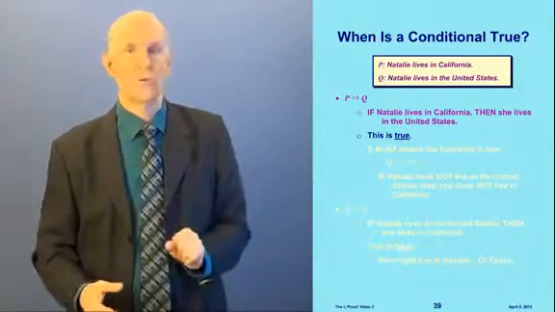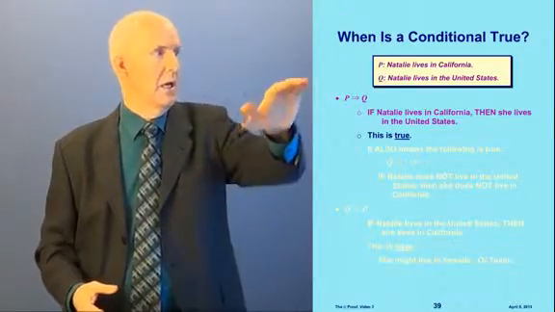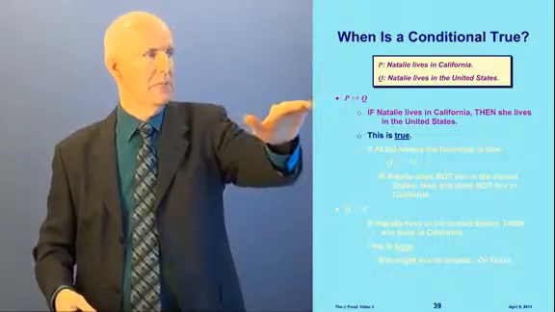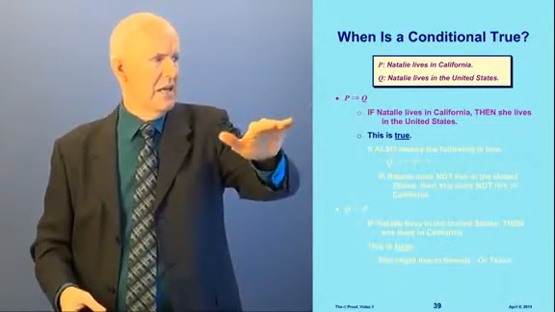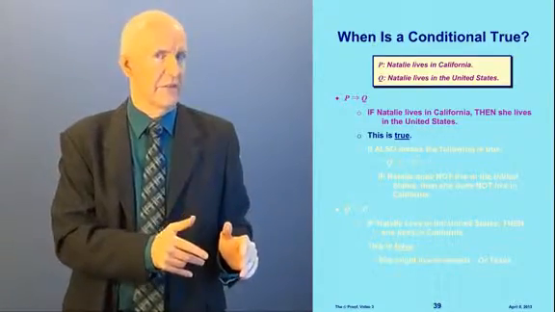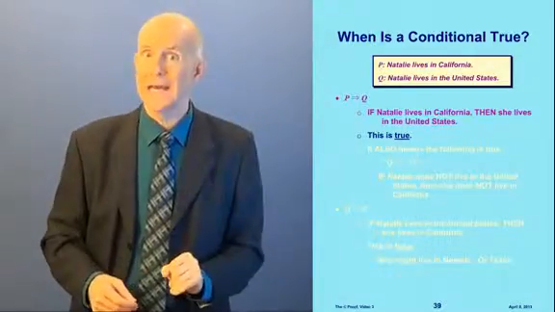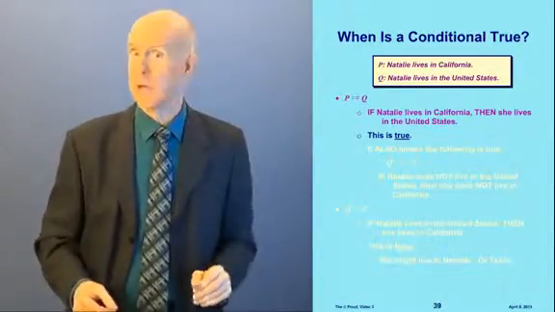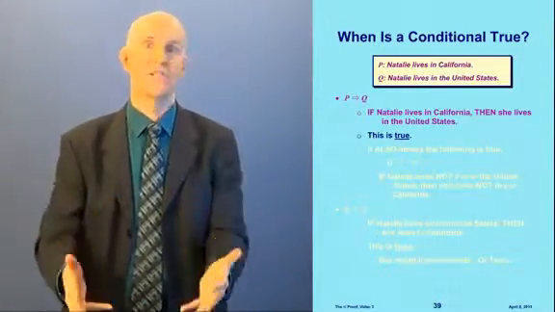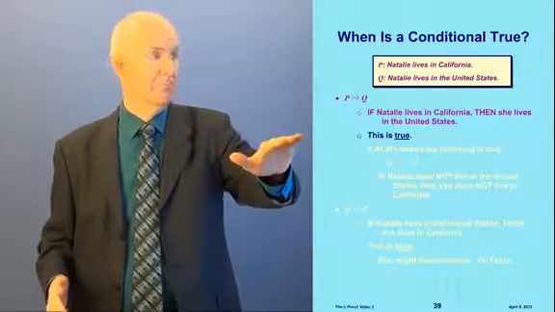Now, when is a conditional true? Let's look at these 2 sentences. Let P mean Natalie lives in California, and Q mean Natalie lives in the United States. All right, P implies Q. This means if Natalie lives in California, then she lives in the United States. Well, that is true. It doesn't matter who Natalie is. It doesn't matter where she lives in California, because the totality of California is inside the United States. So wherever she is in California, she's guaranteed to be in the United States. So it's true.